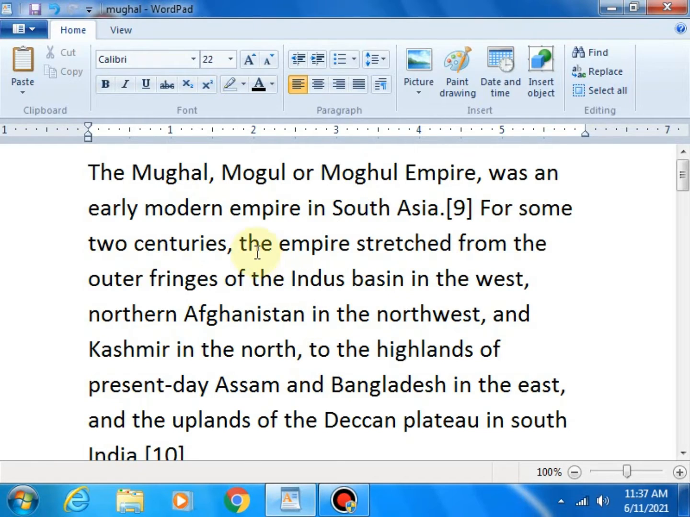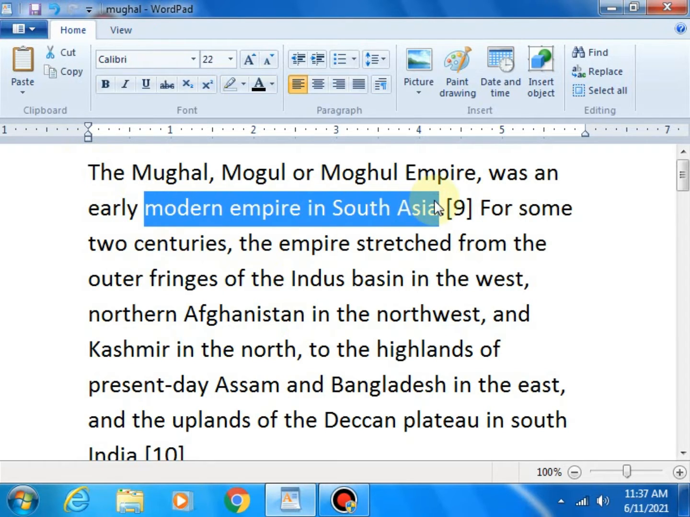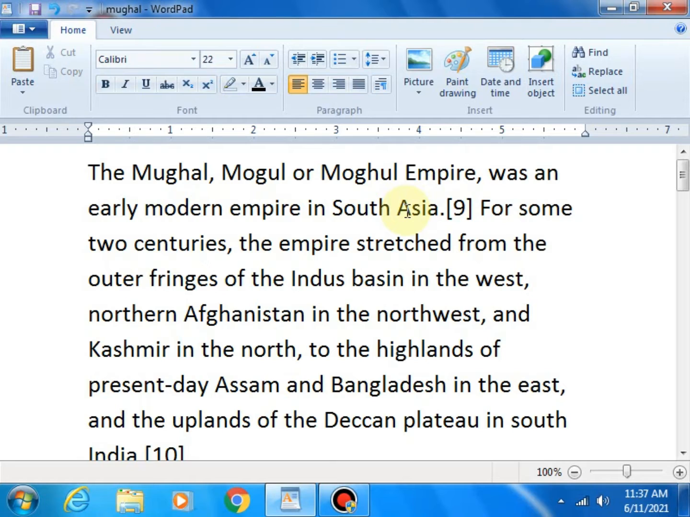So, the Mughal Empire. The Mughal Empire was an early modern empire in South Asia. Means that it is the first empire to rule in the South Asian region.